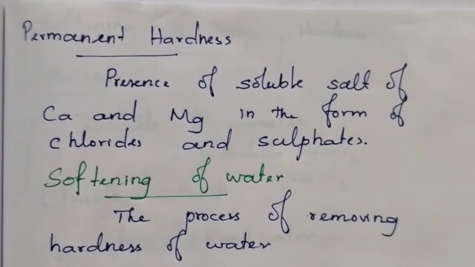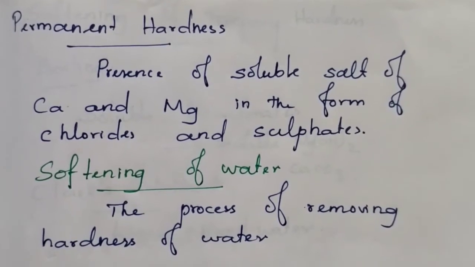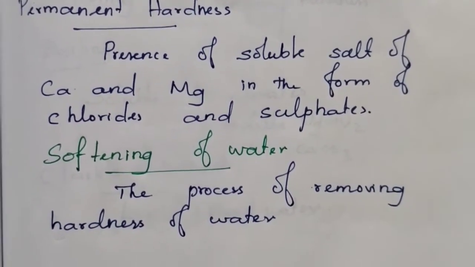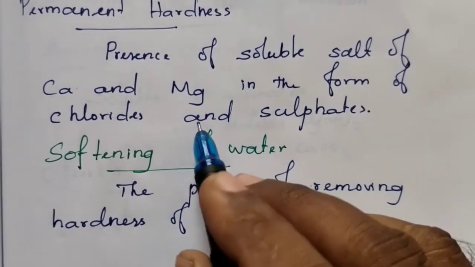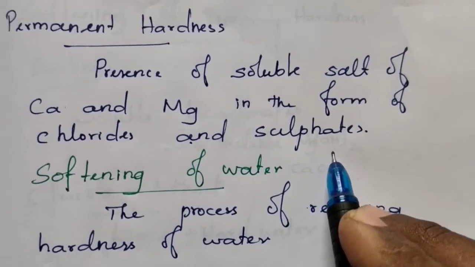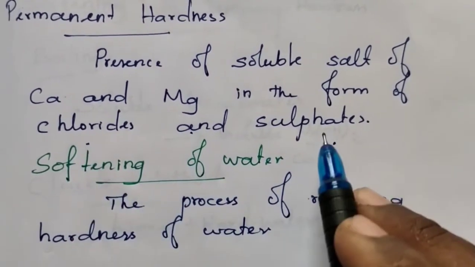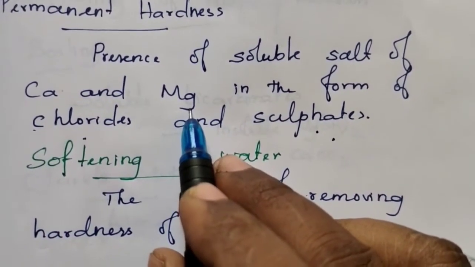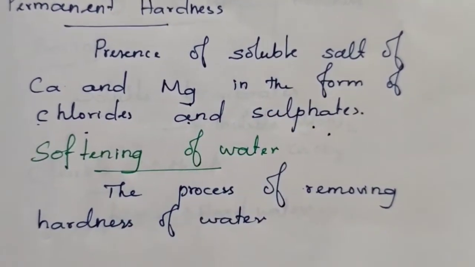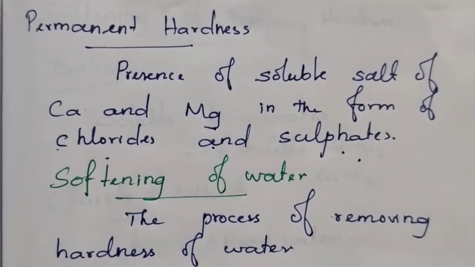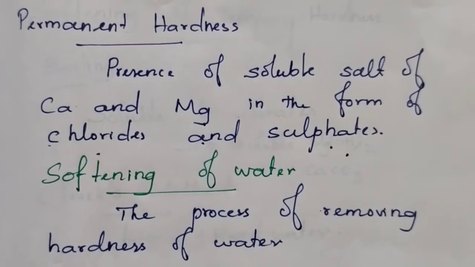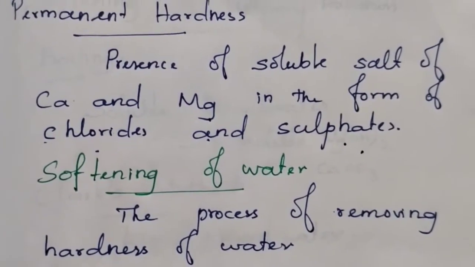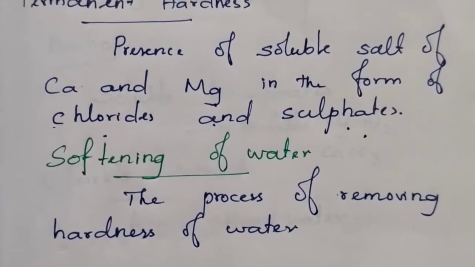The permanent hardness is due to the presence of soluble salts of calcium and magnesium in the form of chlorides and sulfate. If soluble chlorides and sulfate of calcium and magnesium are present in the water, it is permanent hard water, which is very hard to remove. It can be removed, but some chemical process is needed.